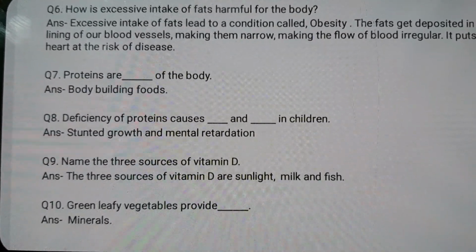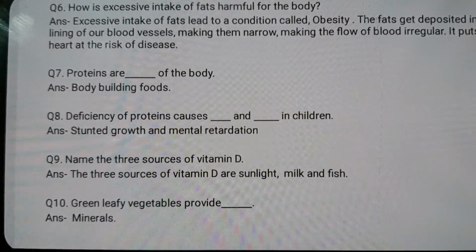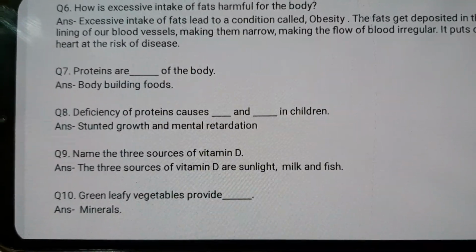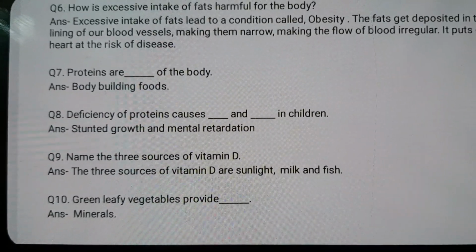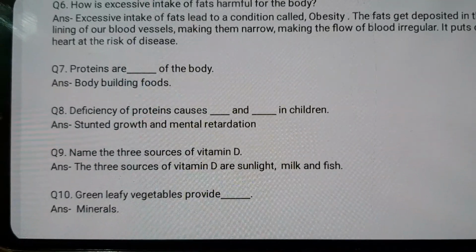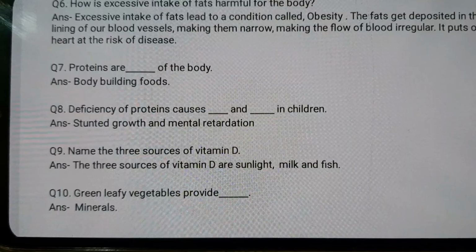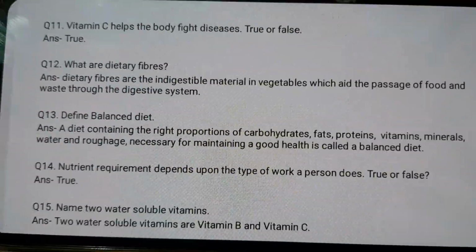Next up we have question 7: proteins are the dash of the body. These are the bodybuilding foods. Question 8: deficiency of protein causes stunted growth and mental retardation in children. Question 9: name the three sources of vitamin D. These are sunlight, milk and fish. Question 10: green leafy vegetables provide dash. These provide us minerals.